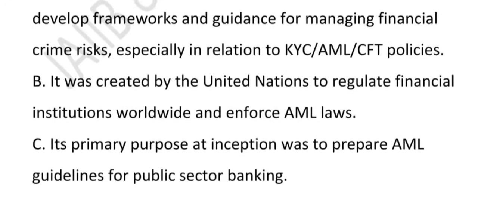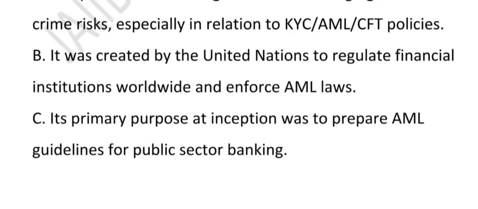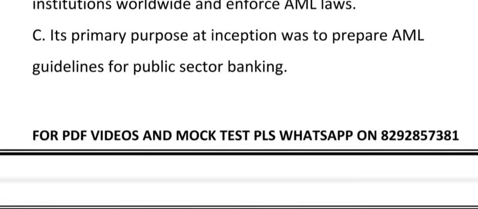Option C, its primary purpose at inception was to prepare AML guideline. This is wrong because it started for private banking, wealthy clients, not government banks, right? It is saying public sector banking. This is wrong. It was started for wealthy clients, for private banking, not the government banks. Later it was expanded to cover all banking. Like a luxury watch brand, first making rules for gold watches, then later for all watches.